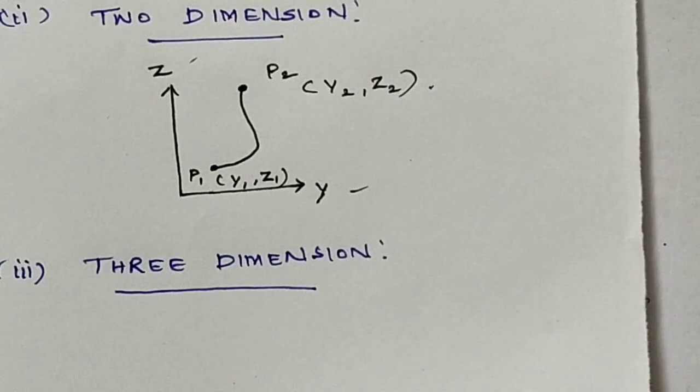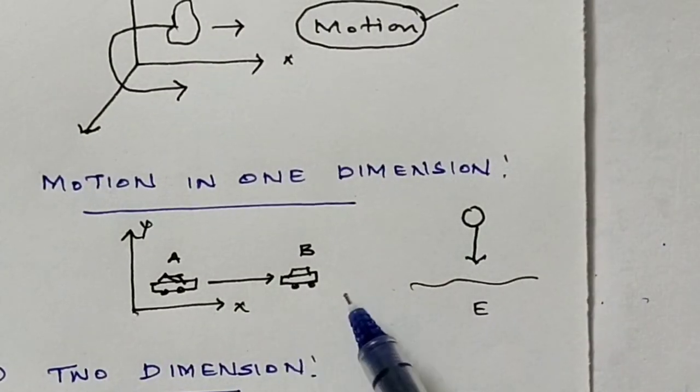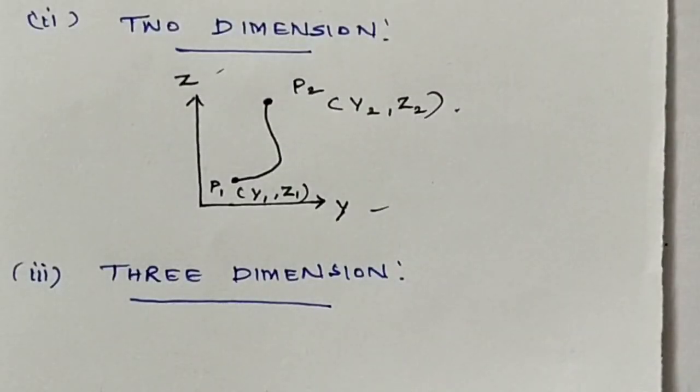If it moves in 3 dimensional space, that means it is a 3 dimensional motion. In this motion, all 3 coordinates specifying the position of the object change with respect to time. Earlier the change was in only one plane, only one axis, but now we are moving to 3.